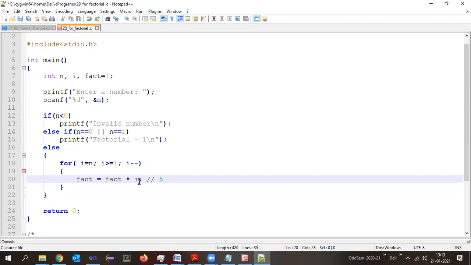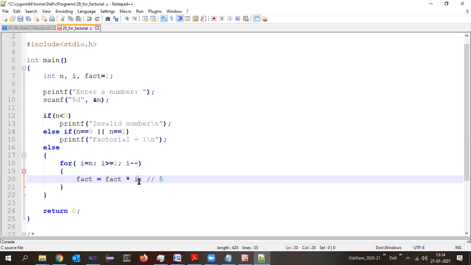Now, after this, the control goes back to updation, I minus minus. So next time when I use I, it should be taken as 3. After this, the condition: 3 greater than or equal to 1. Is it true or false? True. True means enter inside the for. Again calculate fact into I. What is the value of fact now? 20. What is the value of I? 3. So 20 into 3 is 60. That 60 gets stored in fact. So once this statement is executed, the new value of fact is 60.